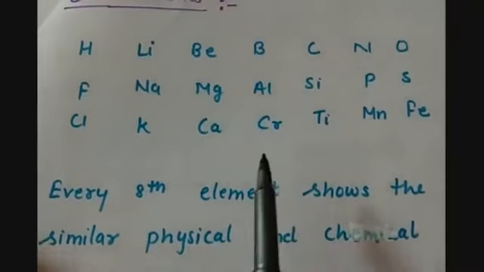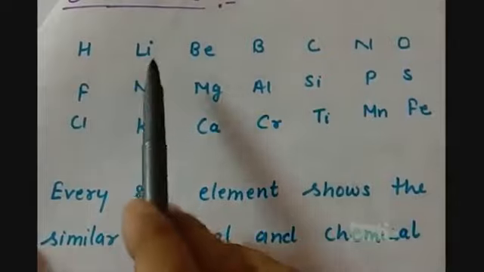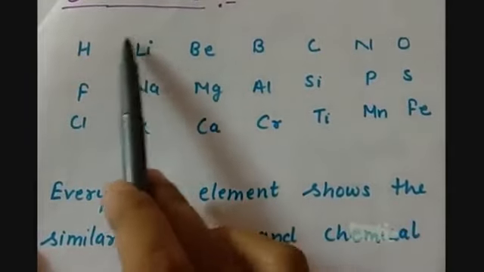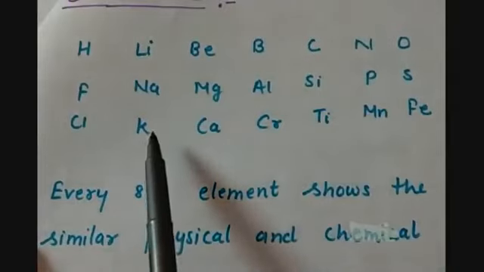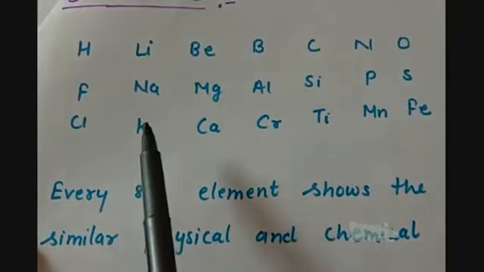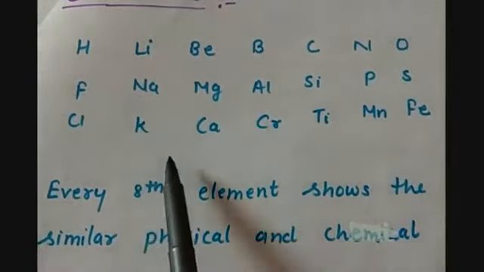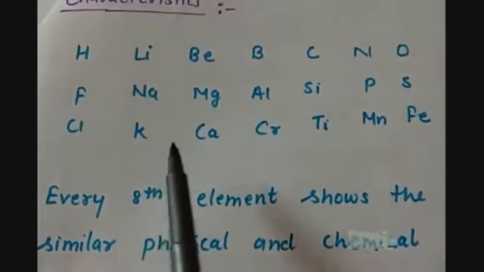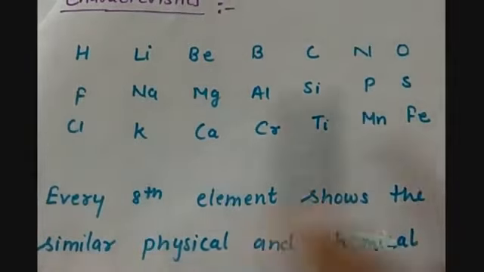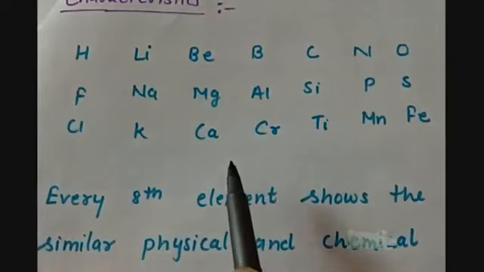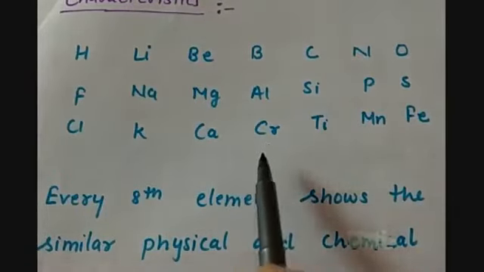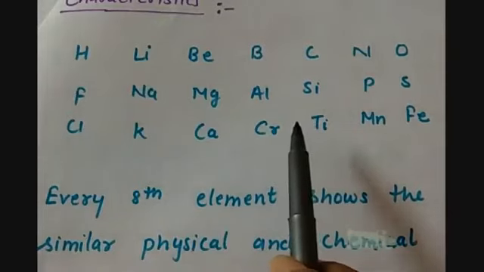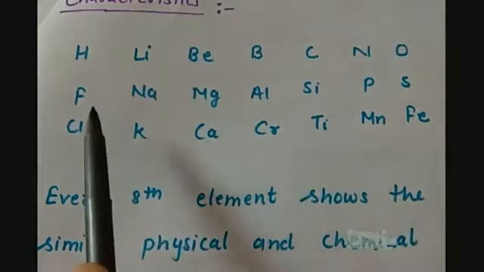And what were the advantages? Even Newlands' octave included the triads which were discovered by Dobereiner, but now Newlands placed more than 30 elements which were present at that time, and most of the elements were placed according to their properties.